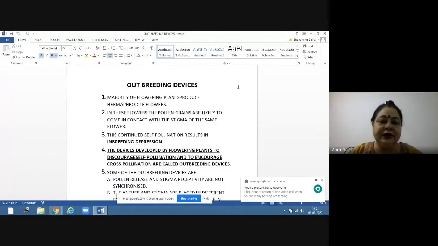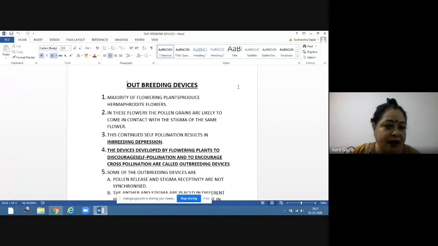Now we will see what are the different types of outbreeding devices present in nature. First is that the majority of flowering plants produce hermaphrodite flowers. What are hermaphrodites? Bisexual. The male reproductive part as well as the female reproductive part are present in one flower only.